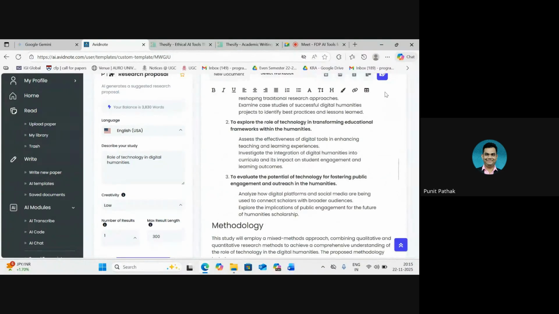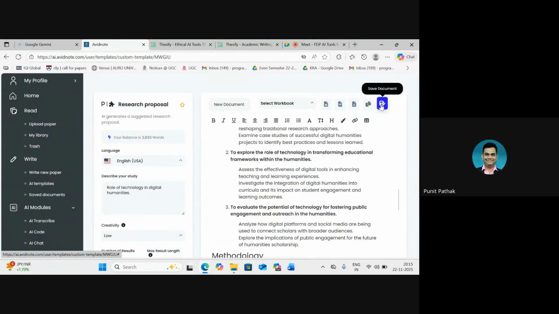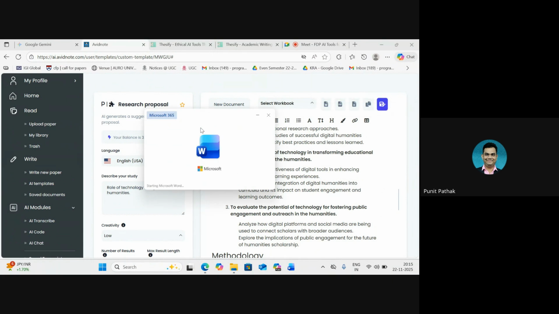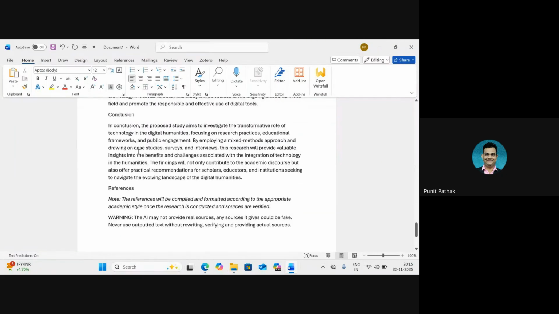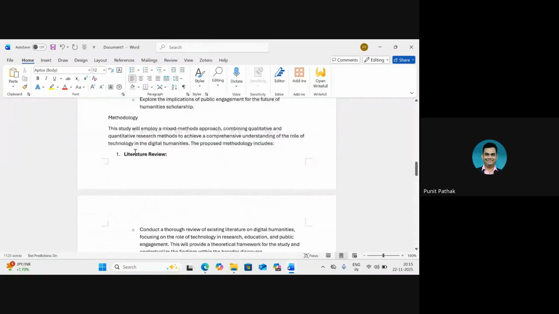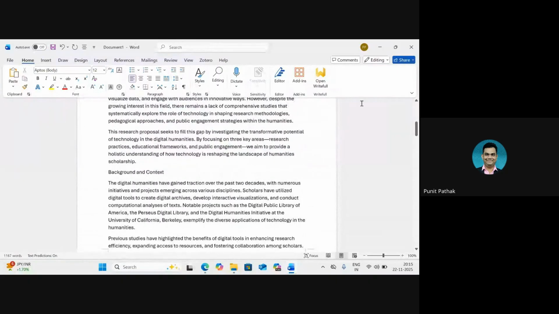And coming to the top, we have certain buttons here. The first one is save document. This button saves this output in the library of Kahobi inside the portal itself. Then the second one allows us to copy the text manually. As we can see, the result has been copied successfully. Now I can take this, go to a blank editor that I'm using, and paste it. And this is what we get in the output format.